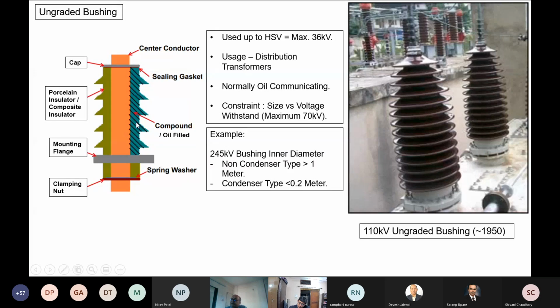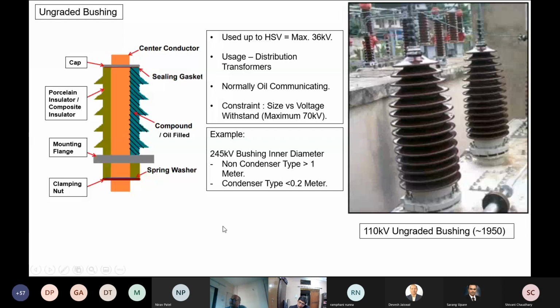You don't have condenser foils inside. You have solid insulation. Either it is oil filled, or there are some insulating compounds like jelly that can also be filled in. Typically, they are used maximum up to 36 kV, in distribution type transformers, or on the 11 kV and 33 kV side of transformers also.